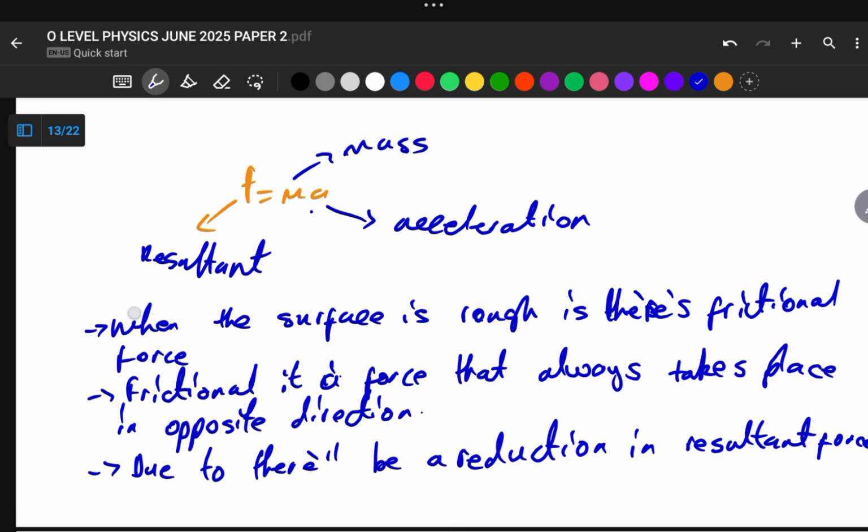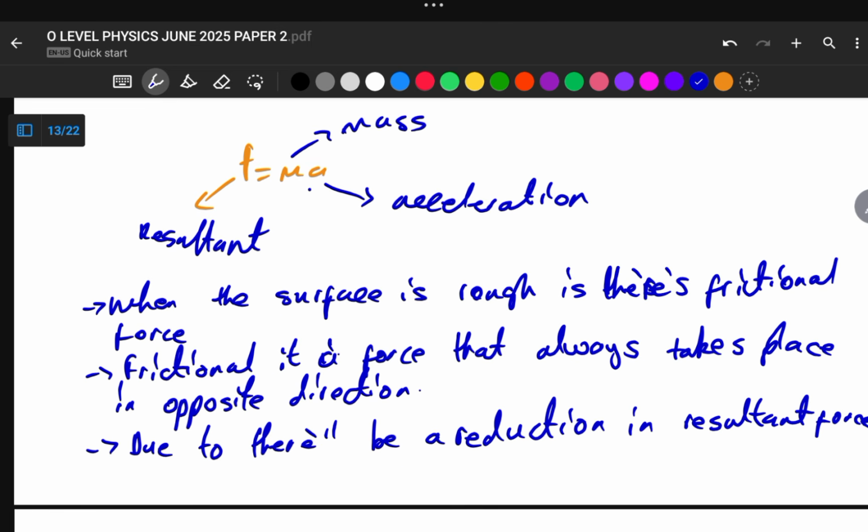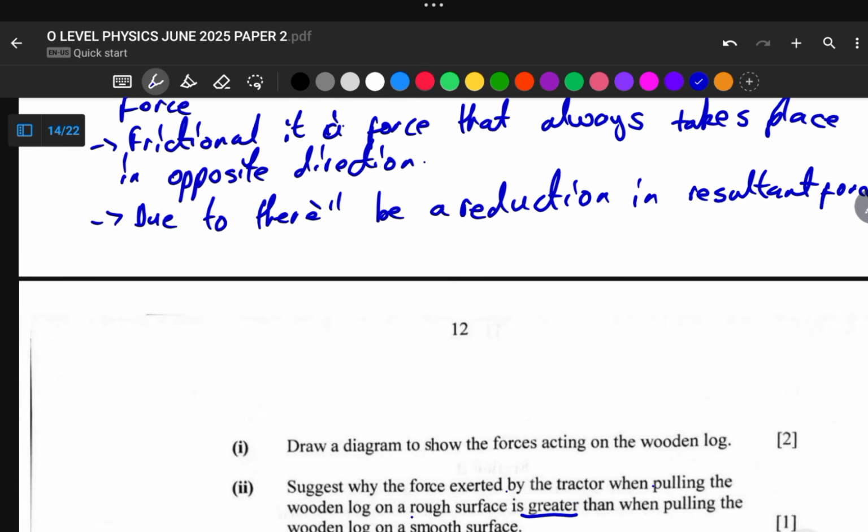Resultant force. And for us to maintain a constant acceleration, we need to increase the tension or the force exerted by the tractor on the wooden block.